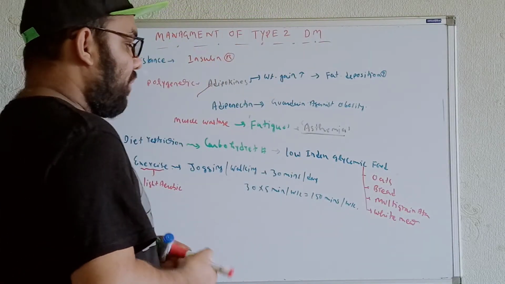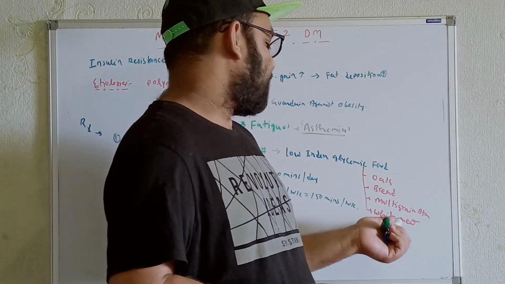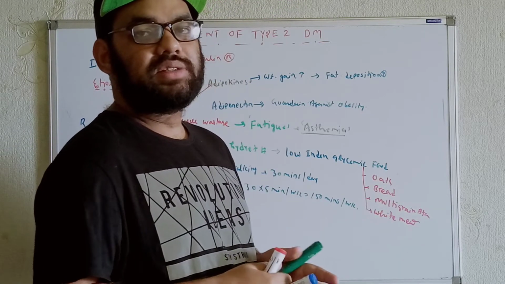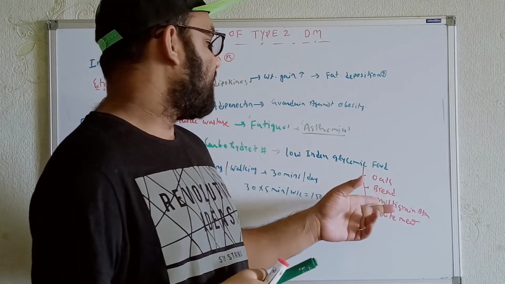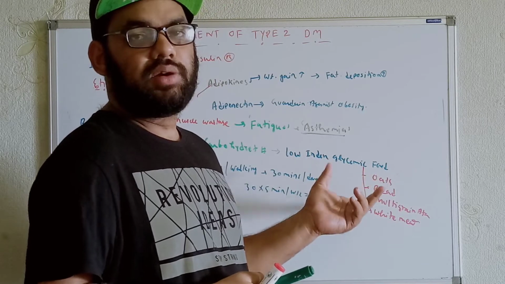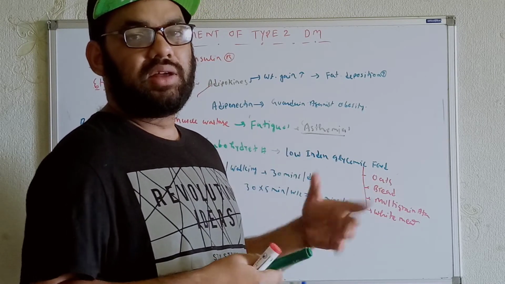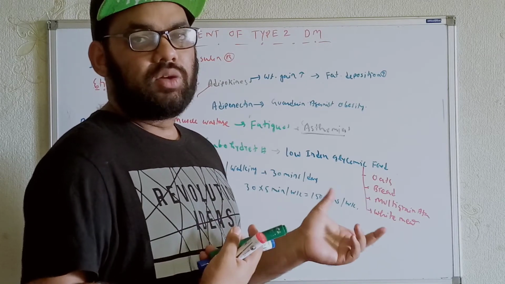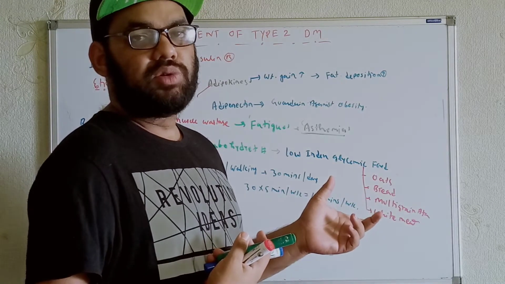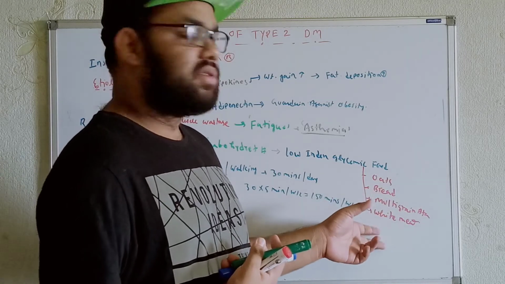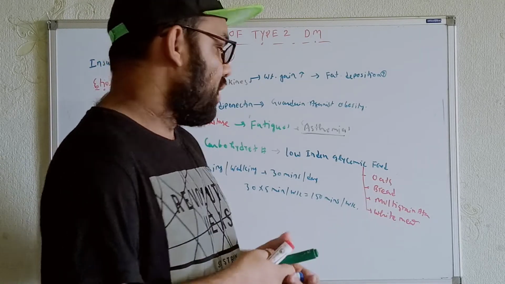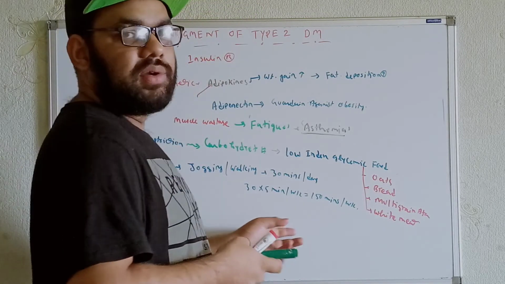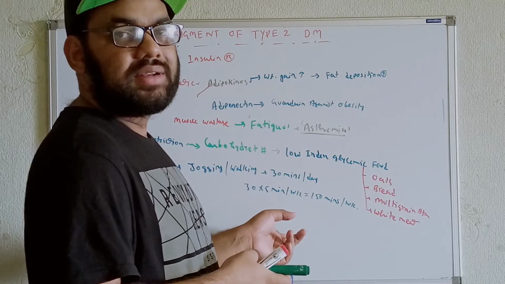Now he should avoid trans foods, the trans fatty acids. For example, if the individual thinks to go to a restaurant, in the restaurant, do you know, definitely the oil is used multiple times. Whenever the oil is used multiple times, it will be converted into what? Trans fat. So the trans fat is very dangerous in this case. So the individual should avoid restaurants over here just to avoid the trans fat.